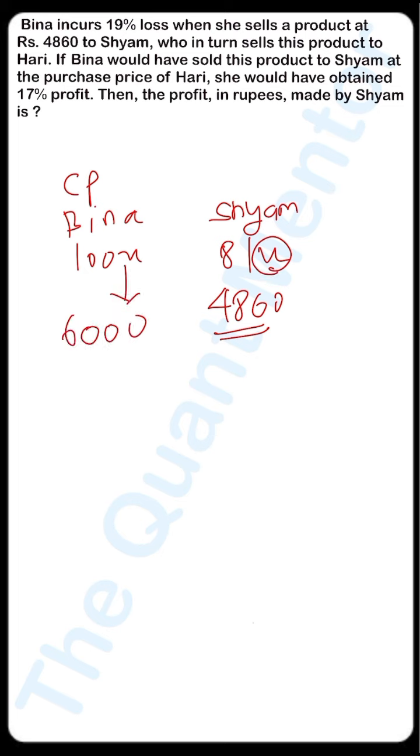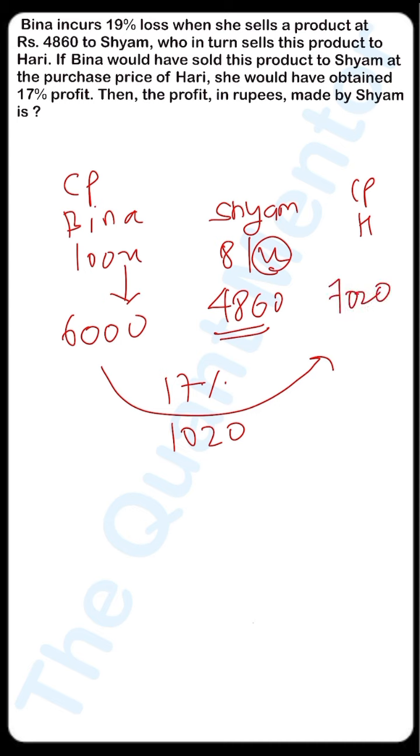If Bina would have sold this product to Shyam at the purchase price of Hari, she would have obtained 17% profit. So cost price for Hari is 17% higher than 6000. 17% of 6000 is 1020. So cost price for Hari will be 6000 plus 1020, 7020.